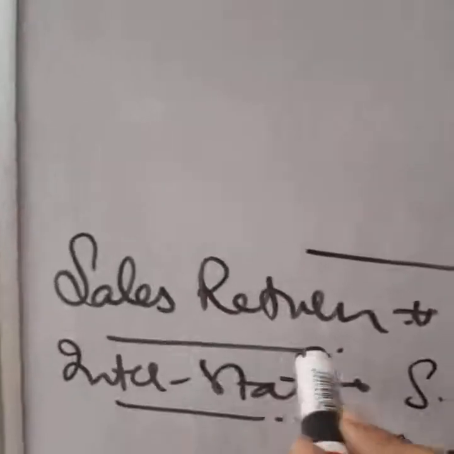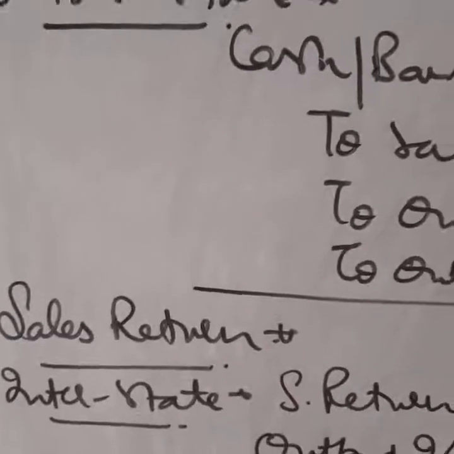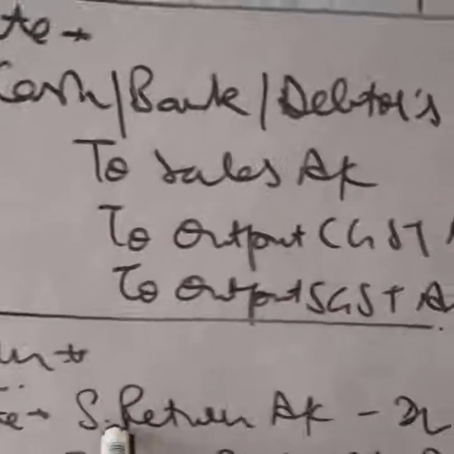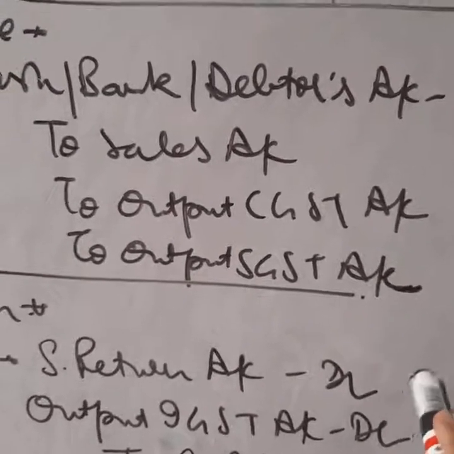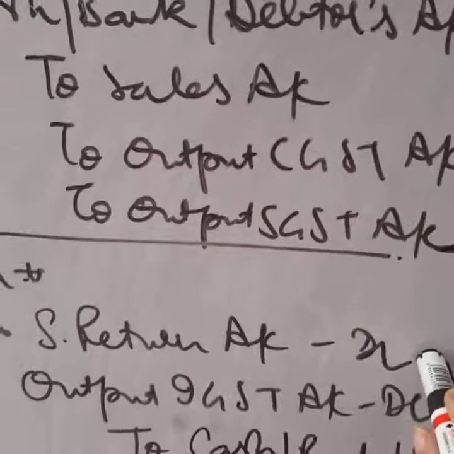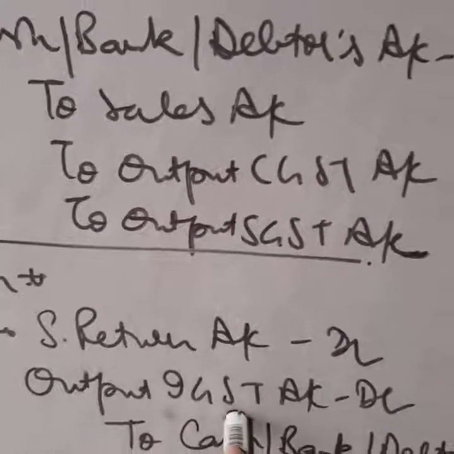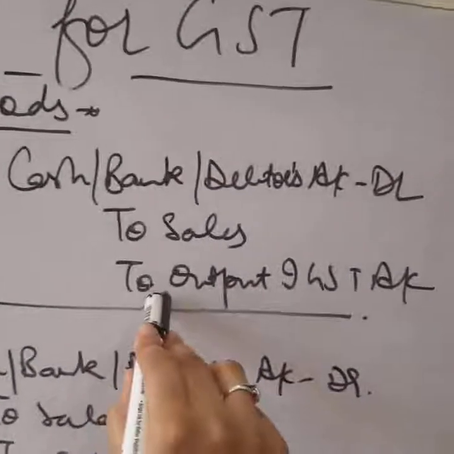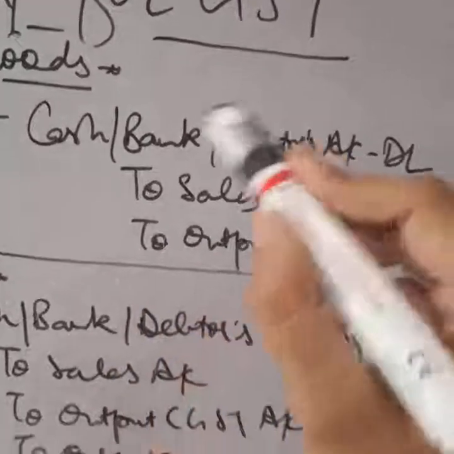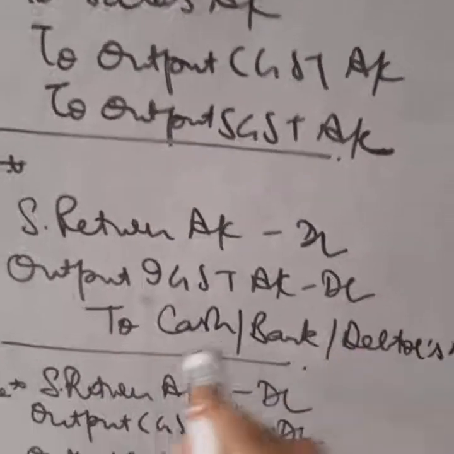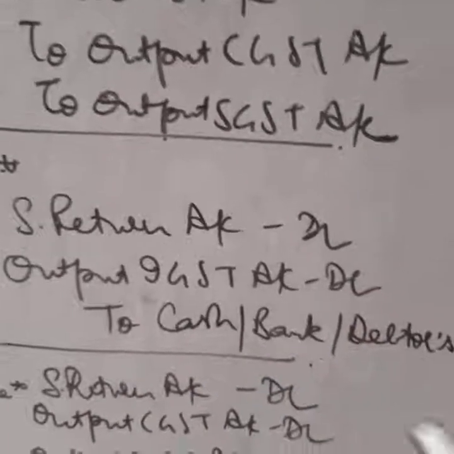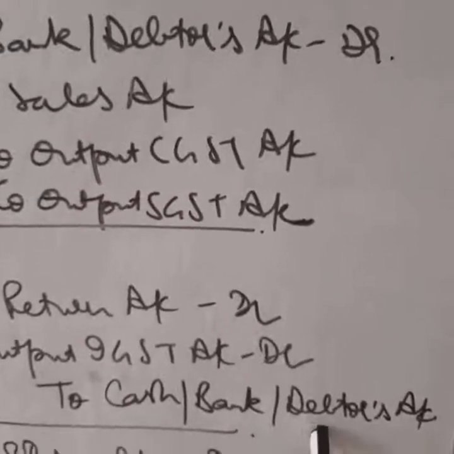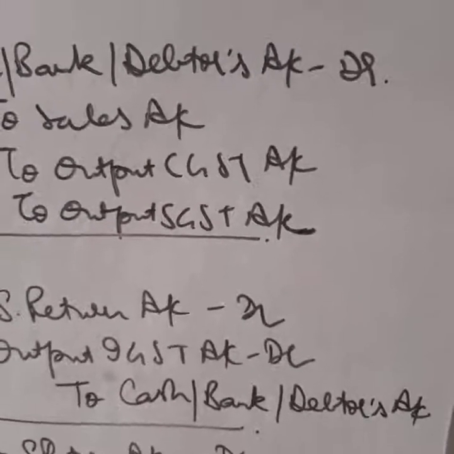Next is sales return, whenever our customers return our goods to us. In case of interstate sale, sales return account will be debited as sales is reducing. Output IGST account is also debited, because earlier we credited output IGST and now we are going to cancel it. To cash, we will return their cash, to bank in case we are returning it in check form, and to debtors in case the transaction was on credit.